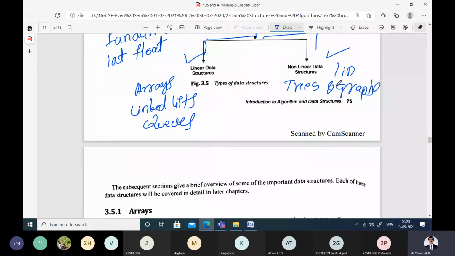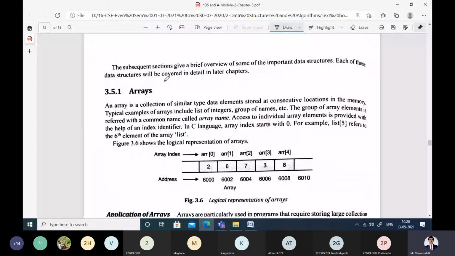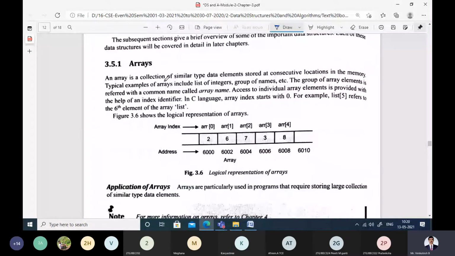Now in the remaining modules, we are studying in detail about array, linked list, queues, trees, and graphs. But in the immediate next moment, we are studying about the fundamentals of these data structures.